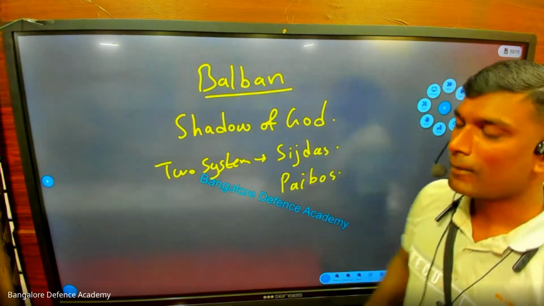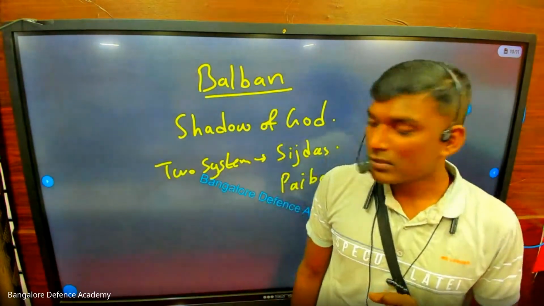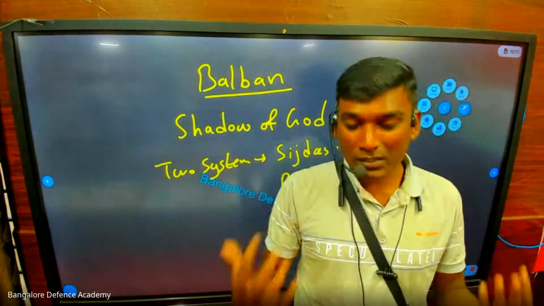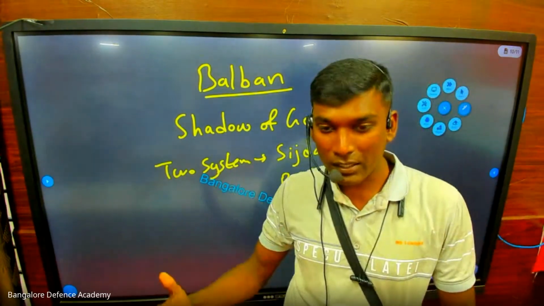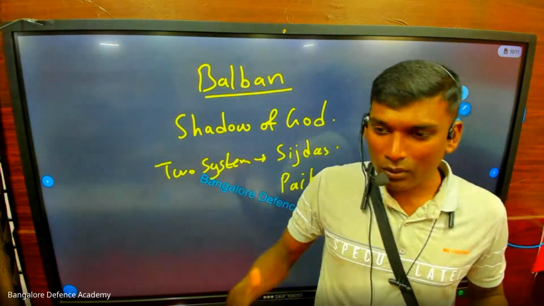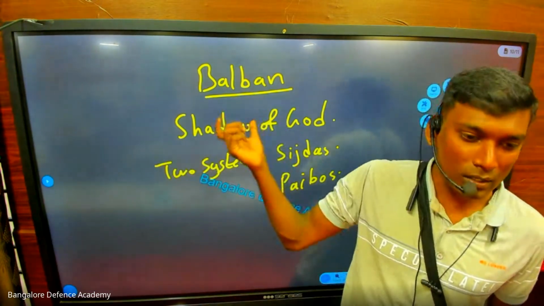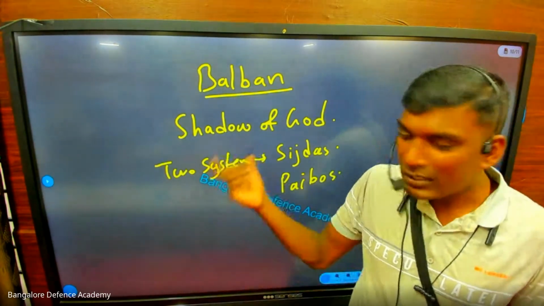Okay, look at this. Razia Sultana ruled India for 4 years. After that, what happens? There is one dangerous king. He proclaims himself that he is sent by God. God has sent me. I am the form of God. I am the shadow of God. Be afraid of me. I will punish you. So who is called the shadow of God? Balban. And he introduces two systems, Sijdas and Paibos.